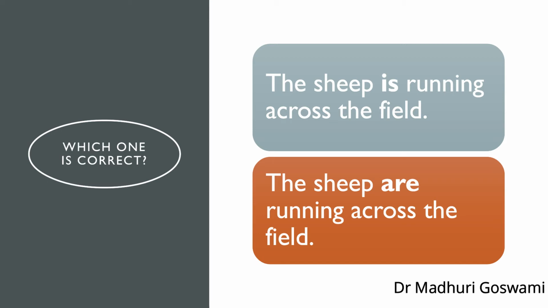The first sentence tells us that a sheep is running across the field, just one sheep. Whereas the second sentence tells us that multiple, more than one sheep are running across the field. Do you know the plural of sheep is sheep? We do not add any s or change it in any other form. It is always sheep. And just think, no other word in this sentence indicates how many sheep there are but the verb only. Thus, the conjugation is critical to the meaning of the sentence.